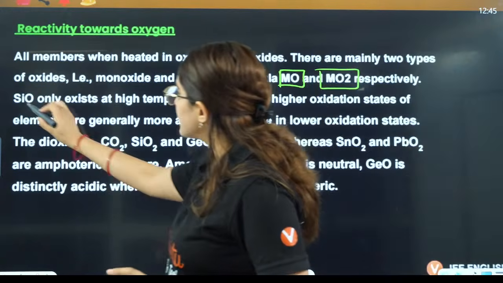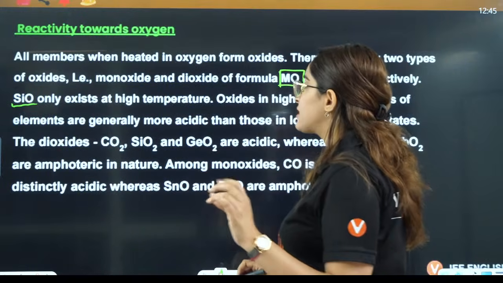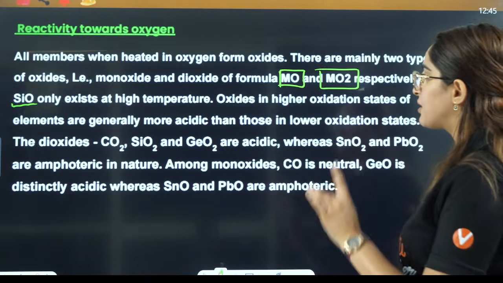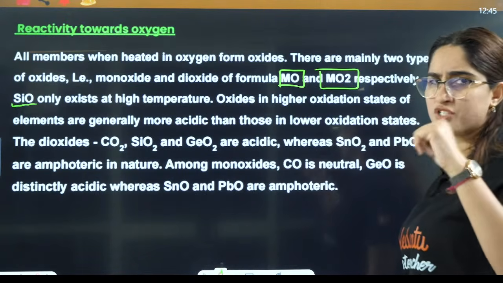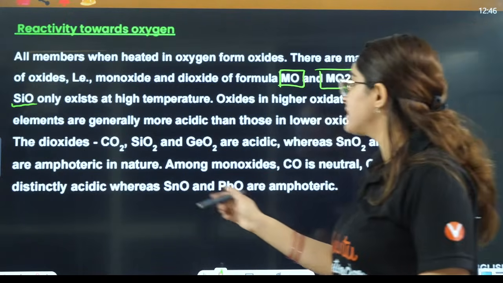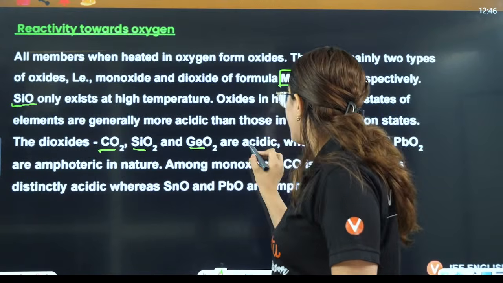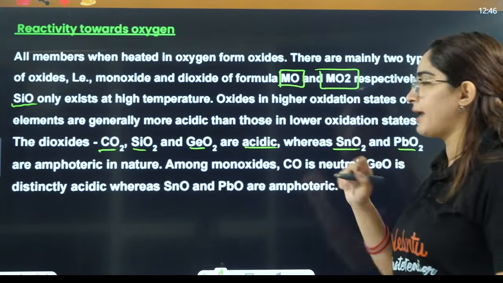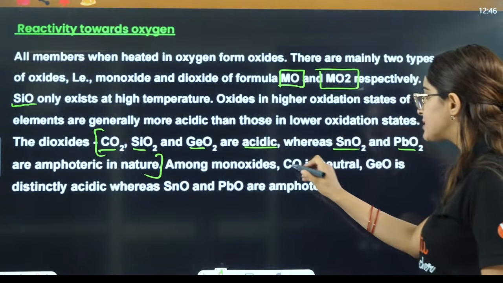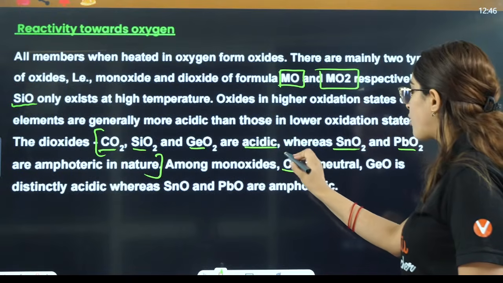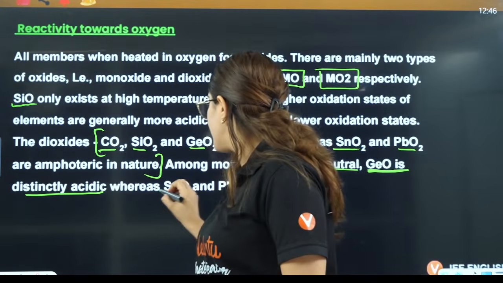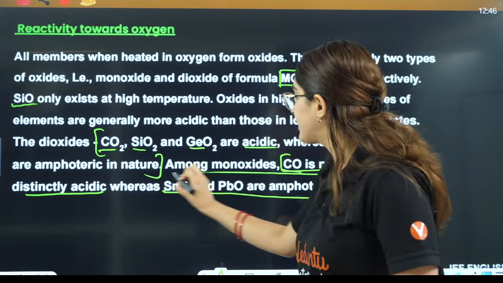Now SiO, that is silicon monoxide, only exists at high temperature. Oxides in higher oxidation state of elements are generally more acidic, that means the more the oxidation state, the more the acidity. So according to the dioxides, carbon, silicon and germanium are acidic. Tin and lead are amphoteric in nature, right? Okay. But if I talk about monoxides, CO is neutral, carbon monoxide is neutral, germanium oxide is acidic, whereas tin and lead are amphoteric in nature here.